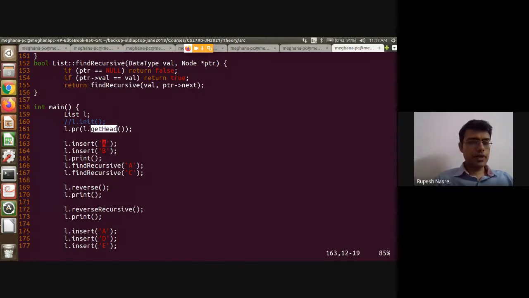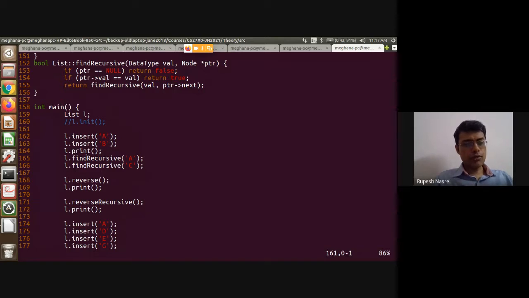But there is another way in which this can be done, which does not need this head. And what I'm going to do is essentially I'm going to show you how to do that when we do, let's say, reverse recursive or find recursive or print recursive, where I'm not passing the head. So how do I do that?